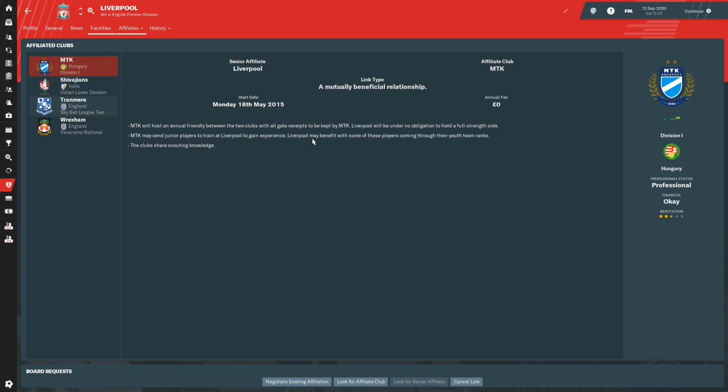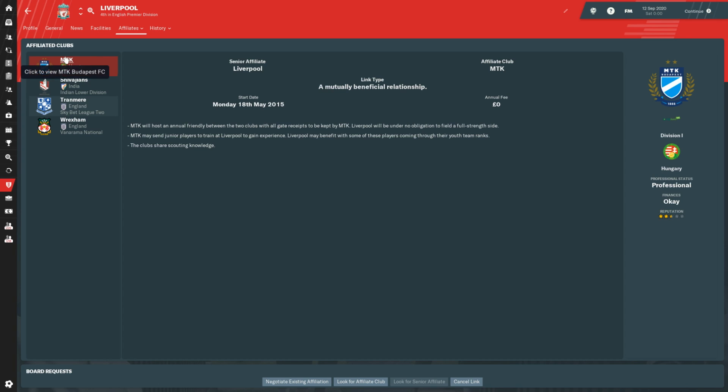Bear in mind as well, you will need to be into the save about 3 or 4 years with the current club, because the most important thing is that the club let you choose the affiliate. That's the most important thing. I don't tend to get any affiliates in the first 3 years because the club are choosing it for me. And I'm going to try and give a bit of feedback on what Harry's done with MTK.